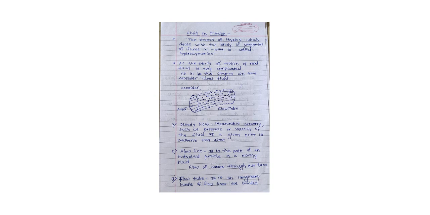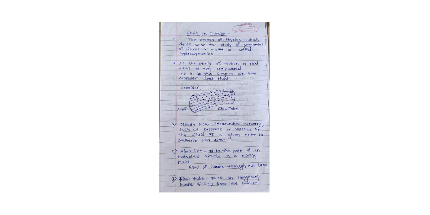fluid. For this we have considered a pipe. This diagram shows a pipe whose direction and cross sectional area change randomly. We assume an ideal fluid to flow through the pipe. We define a few terms used to describe flow of fluid.